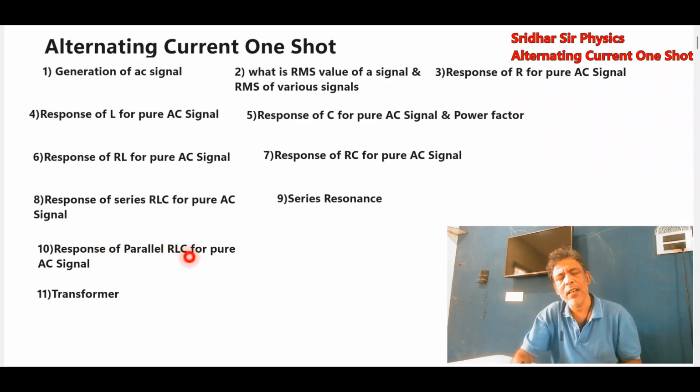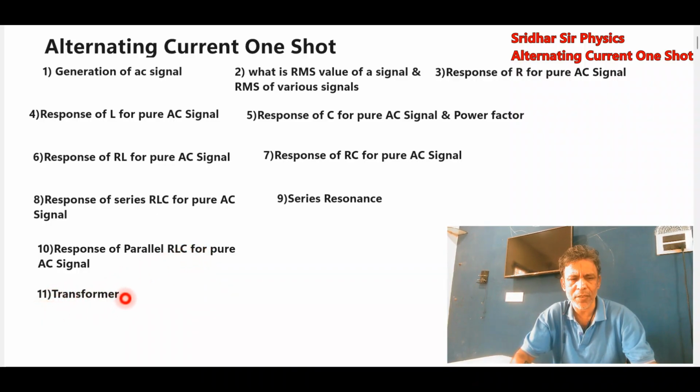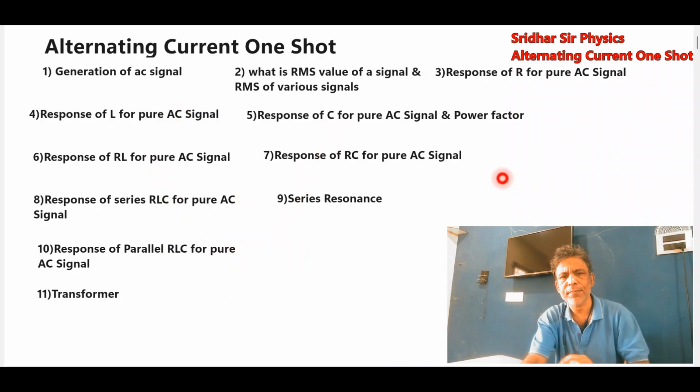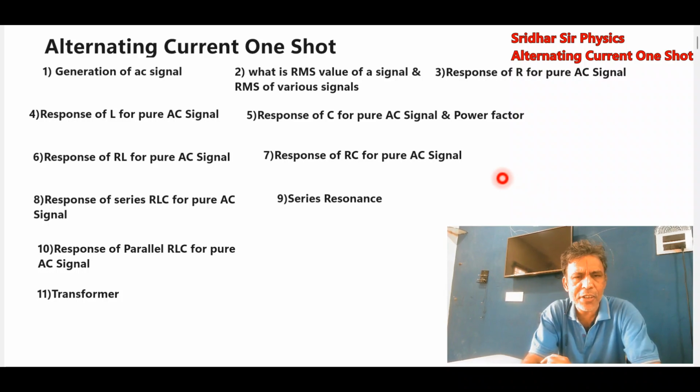Okay, fine. Then we'll go for the response of parallel RLC for pure AC signal, just a brief discussion of the parallel circuit also. Then we'll go for the transformer, one very important, simple formula-based topic. Like this you have to plan. After learning all these concepts, there is a set of formulas you have to remember, then solve PYQ. These are all the topics you are supposed to work out here. So I'll start with the first, the generation of AC signal.